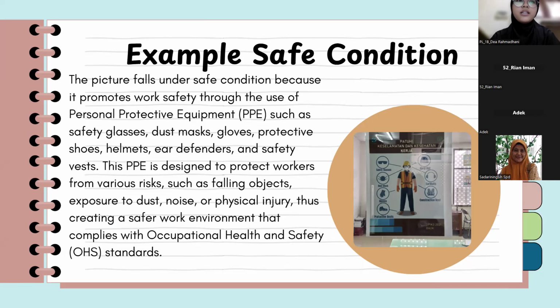This PPE is designed to protect workers from various risks such as falling objects, exposure to dust, noise, or physical injury, creating a safer work environment that complies with occupational health and safety or OHS standards.